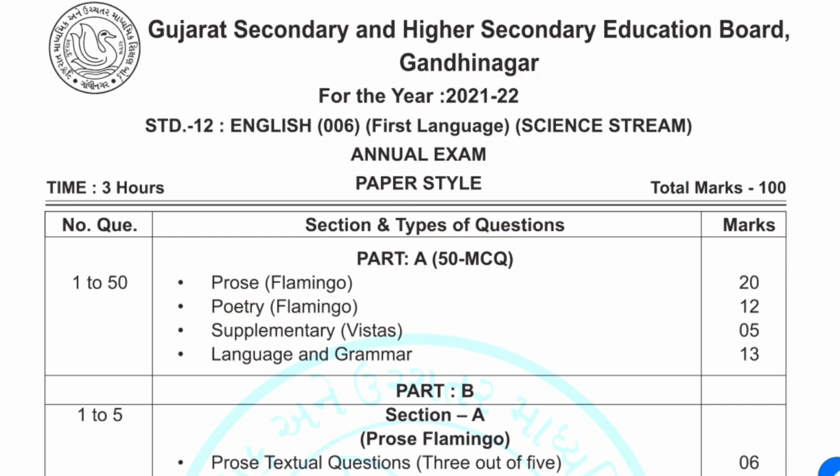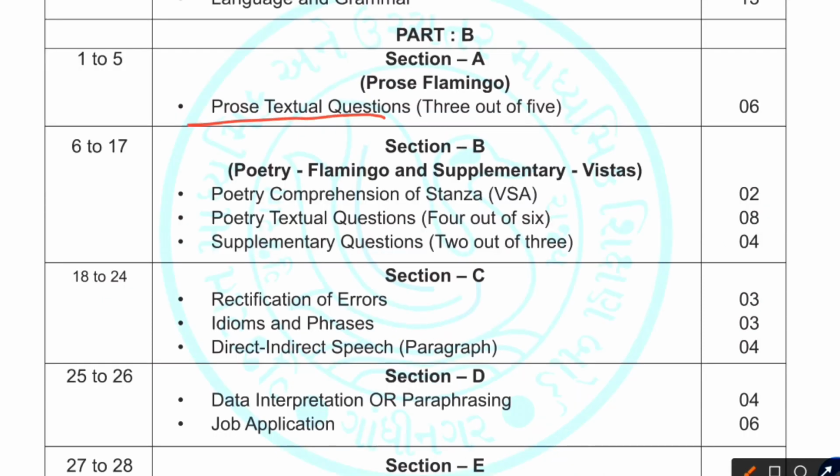In part B section A, prose textual questions, that is 3 out of 5, you are going to get the choice, and those 3 questions are going to carry 6 marks. Then you have section B. In section B, questions 6 to 17, and that is of poetry, Flamingo and supplementary Vistas.